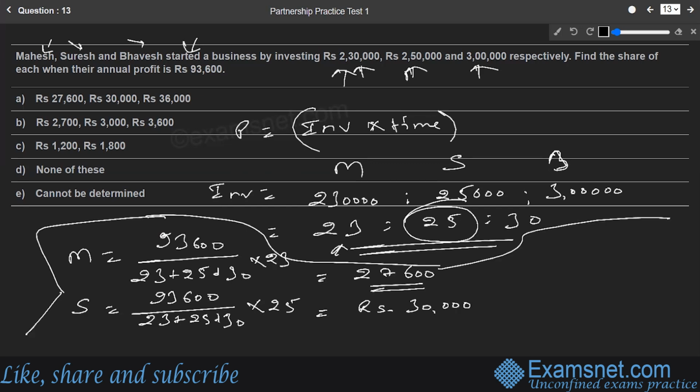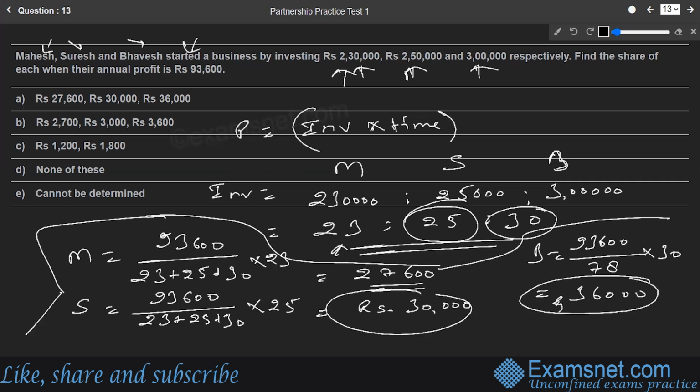Let us find out the part of the last person, that is Bhavesh. Again the total profit is 93,600 divided by the sum of ratio terms, that is 23 plus 25, which is 48, plus 30, that is 78, multiplied by Bhavesh's part, which is 30. If you solve this further, this comes out to be rupees 36,000. So the shares of the partners respectively are 27,600, 30,000 and 36,000, which is available in option A. That is the right answer.